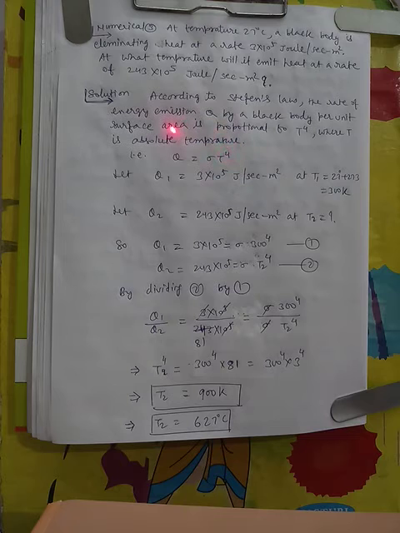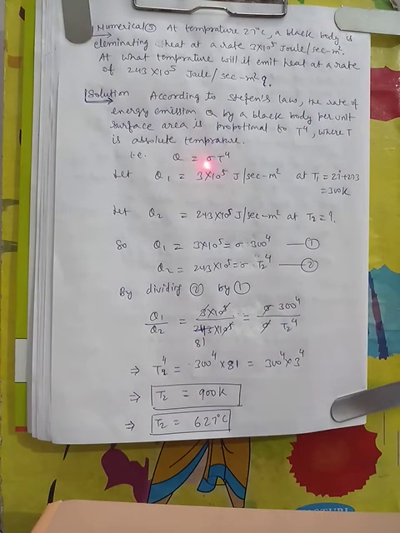According to Stefan's law, the rate of energy emitted Q by a black body per unit area of surface is proportional to T to the power 4, as we had seen, that is Q is directly proportional to sigma T to the power 4. That is, heat per second per meter square will be equal to sigma T to the power 4.